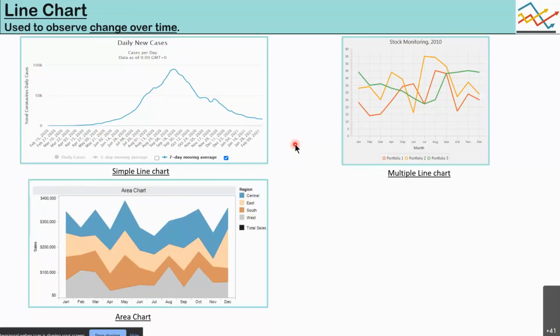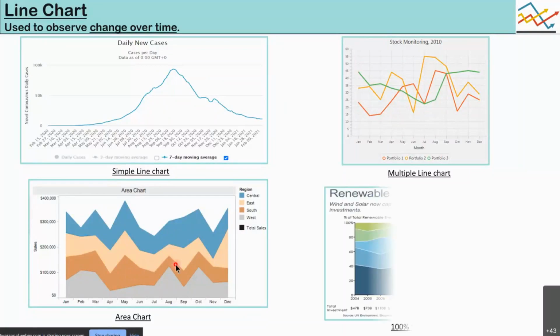Another kind is an area chart. Here we stack the area charts and try to compare how a particular measure is performing in terms of, for example, here you can see there is region. As you can see, the region is performing best as compared to other regions in terms of total sales. So here you can compare what is the proportion and how it's been varying over time.